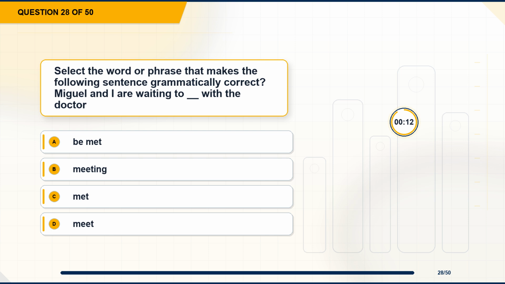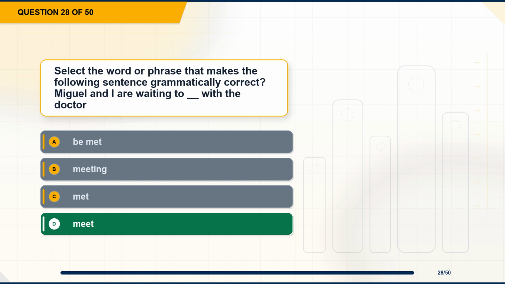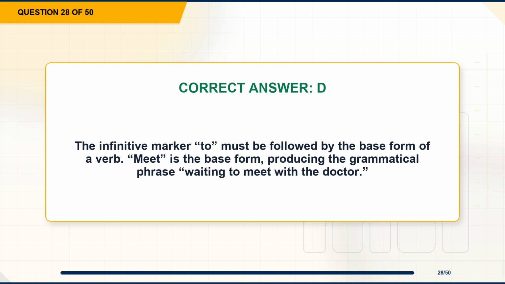Question 28. Select the word or phrase that makes the following sentence grammatically correct. Miguel and I are waiting to blank with the doctor. Option A, be met. Option B, meeting. Option C, met. Option D, meet. The correct answer is option D, meet. Explanation: the infinitive marker to must be followed by the base form of a verb. Meet is the base form, producing the grammatical phrase waiting to meet with the doctor.